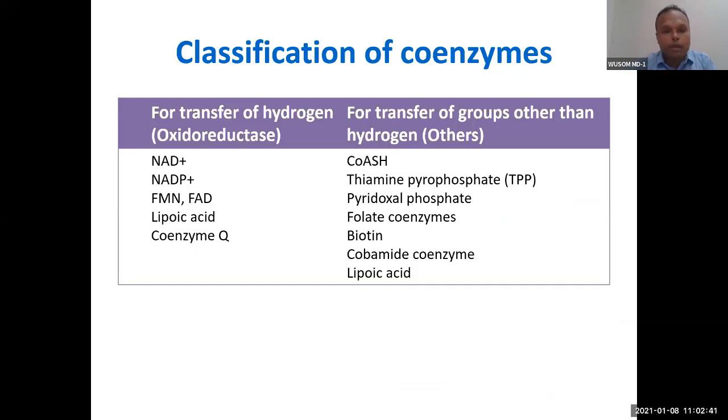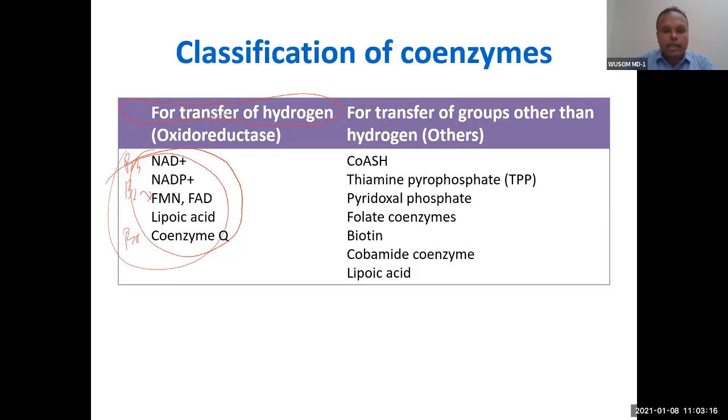There are certain coenzymes that only deal with transfer of electrons, meaning hydrogen carrying electrons. These are a fixed set, so you can memorize them easily. NAD, NADP, FMN, vitamin B3 related, vitamin B2 related, and then coenzyme Q, vitamin B5 related. These are vitamins B2, B3, and B5, and then lipoic acid. All these are involved in transfer of hydrogen.